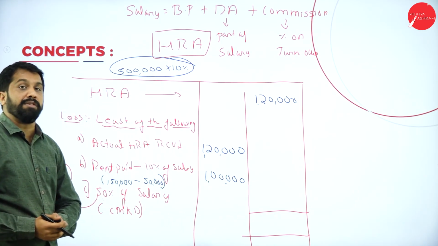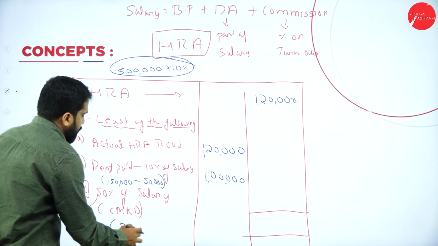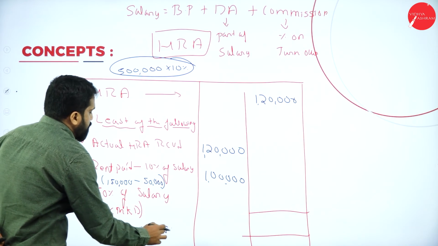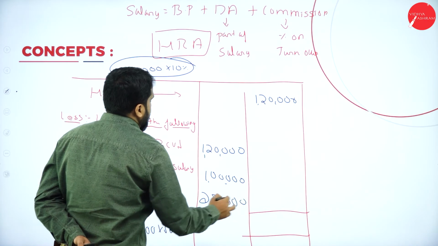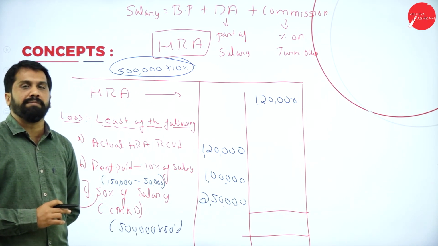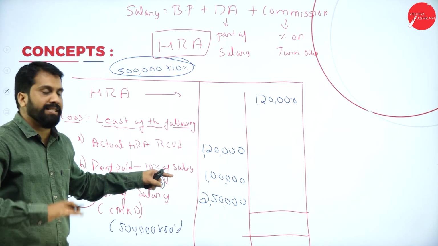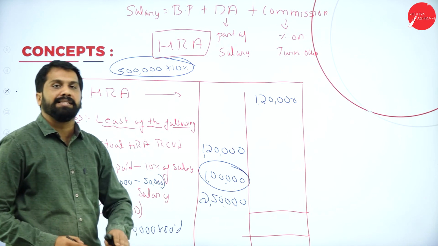Now, the last one. 50% of your salary. What is your salary? 5 lakh, into 50%. So, it will be how much? 2,50,000. Now, you have 1,20,000, you have 1 lakh, you have 2,50,000. Whichever is less. Out of these three, 1 lakh is less. Clear?